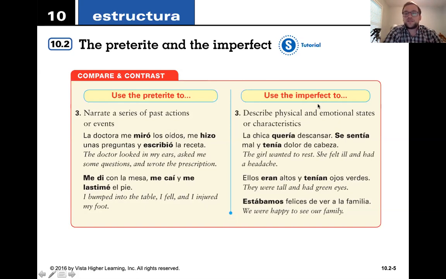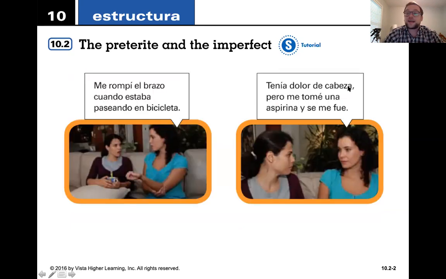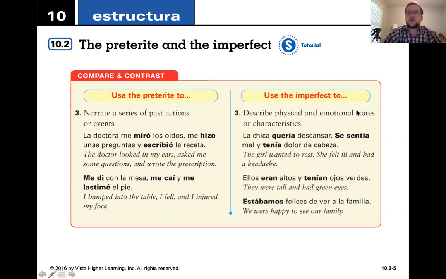All right, we're going to use the imperfect to describe physical and emotional states or characteristics. La chica quería descansar, se sentía mal y tenía dolor de cabeza. She wanted to rest. She felt bad and she had a headache. Remember, when we're talking about physical and emotional states or characteristics, we're going to use the imperfect like we did with this other example back here. Tenía dolor de cabeza. You're talking about a mental, emotional, or physical state or characteristic. So we would use the imperfect with that.